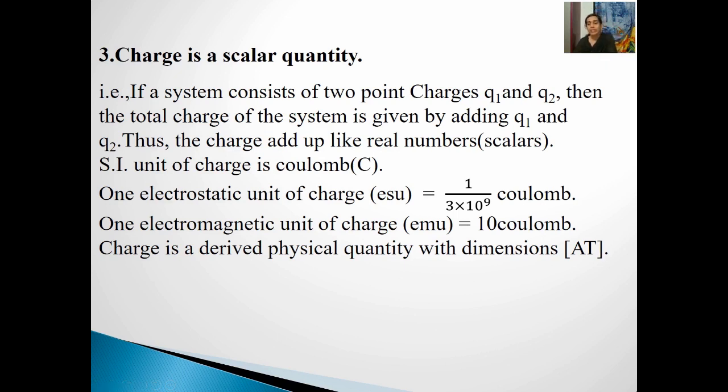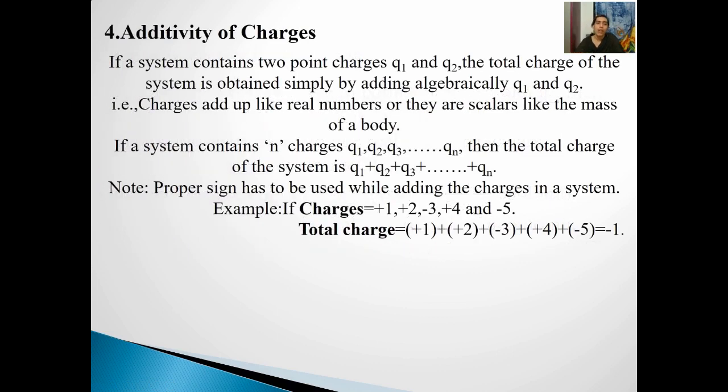The next important characteristic of electric charge is additivity of charges. What do I mean by additivity of charges? It means the electric charges can be added with a simple algebraic sum, just like real numbers.